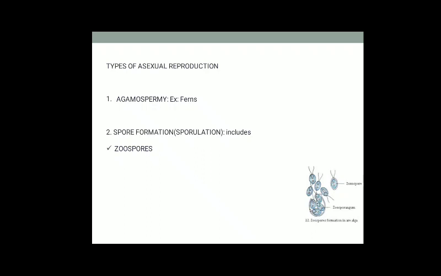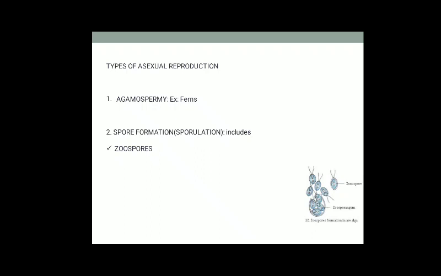The first one is agamospermy. It is a method of asexual reproduction. Here the offspring are formed without the involvement of male and female gametes, and it is seen in ferns, that is pteridophytes. And here we discuss one more small concept, that is parthenogenesis. It is a modification of the reproduction process in which an egg develops into a complete offspring without fertilization. So it is a monoparental process, and parthenogenesis occurs in both plants and animals. In plants, we can observe it in banana, pineapple, as well as figs. In animals, we can see it in rotifers and worker honeybees.